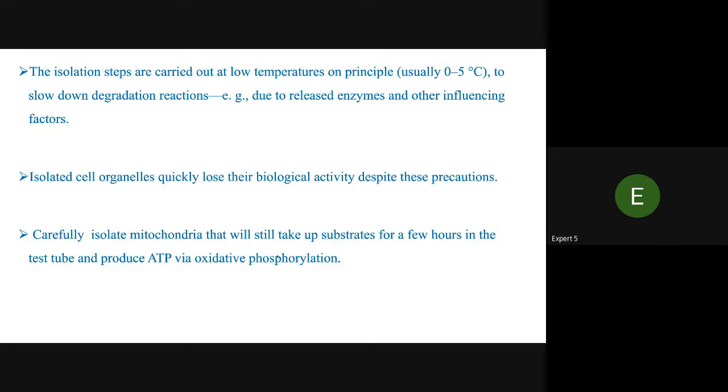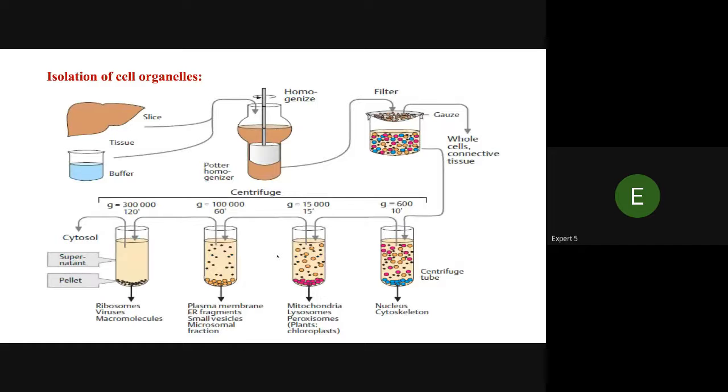The isolation steps are carried out at low temperature, principally 0 to 5 degrees centigrade, to slow down degradation reactions due to the released enzymes and other influencing factors. Isolated cell organelles quickly lose their biological activity despite these precautions. Carefully isolated mitochondria will take up the substrate for a few hours in the test tube and produce ATP via oxidative phosphorylation. This is the isolation of cell organelles.